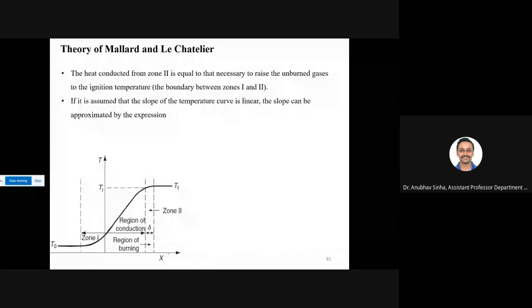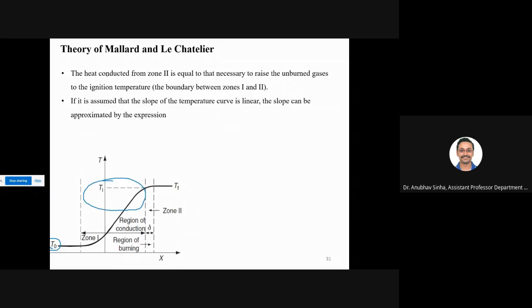So this is the unburned gas you are talking about. Okay, but initially it is at 300 Kelvin, right? Now it is going to be heated to ignition temperature. That is what this theory says. So when we are heating it, this is a very strong gradient, a very high temperature change over a very small distance. It is a step change. Okay, so that's why I'm showing you that contour. This graph I made to explain to you, but this is like 1 millimeter, let us say.